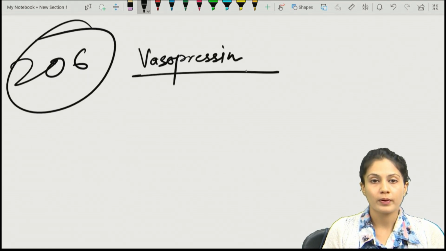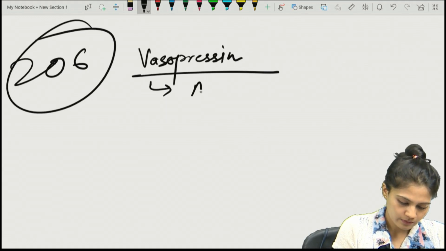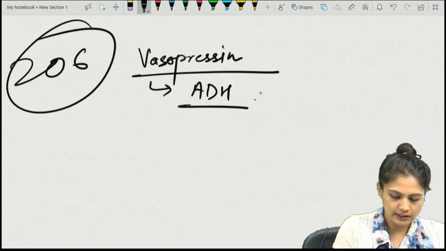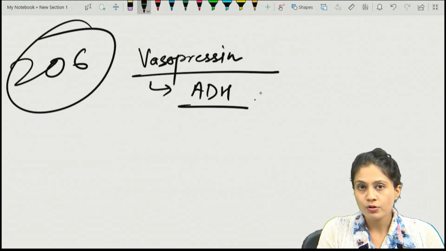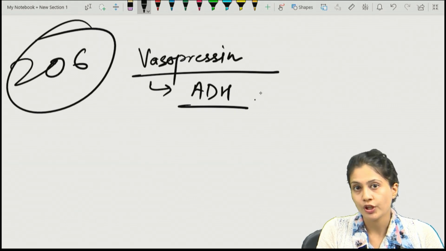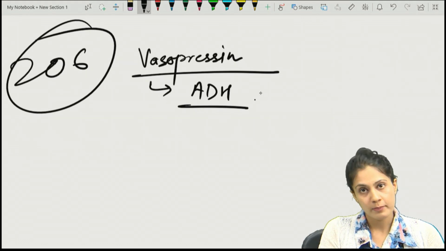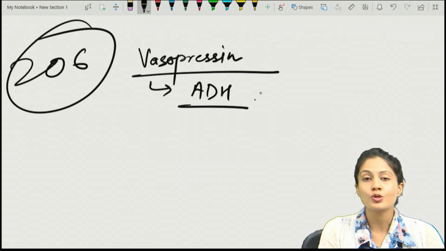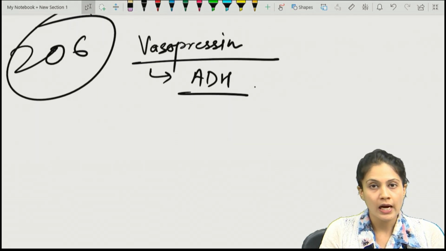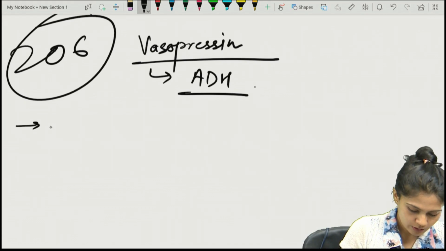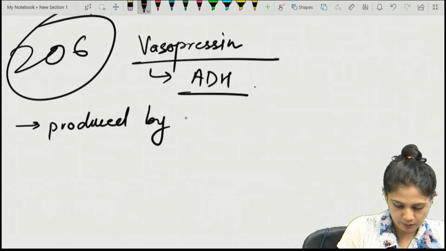The vasopressin. What is this vasopressin also known as? It is also known as ADH, which is the antidiuretic hormone, produced by the hypothalamus but stored in the posterior pituitary. Remember, it is produced by the hypothalamus, not by the neurohypophysis, that is the posterior pituitary. It is just stored in the posterior pituitary. And which part of the hypothalamus is it produced by?